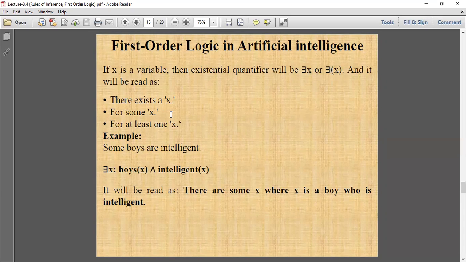There exists an x, for some x, for at least one x. For example, some boys are intelligent. It means ∃x boys x and intelligent x. It will be read as there are some x where x is a boy who is intelligent.